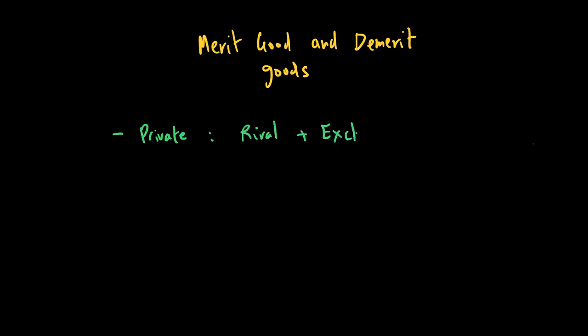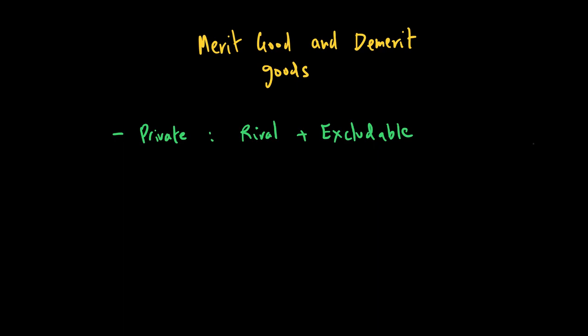As we said earlier in our video for public goods, if a good is rival, consumption by one person will leave less for another, and if it's excludable, it is easy for us to exclude those who pay and those who do not pay. Once the good is provided, we can easily exclude those who do not pay. So a private good is one that is both rival and excludable, and both merit goods and demerit goods are private goods.